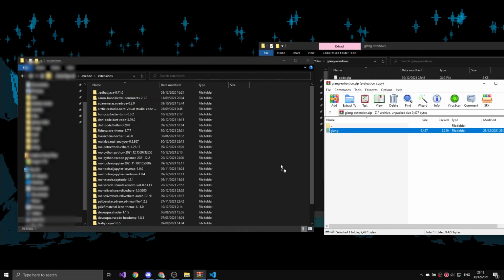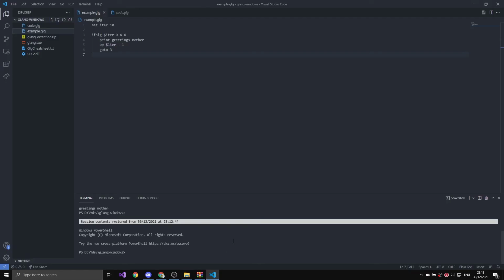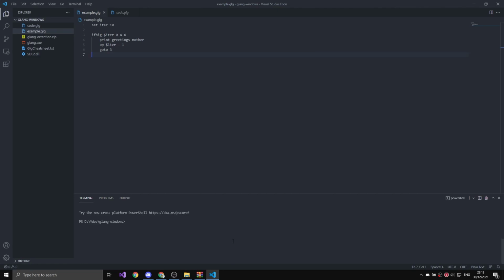Now, in case you use Visual Studio Code and want syntax highlighting, you can extract the glang.zip folder to your .vscode/extensions folder and reload Visual Studio Code and it should work. The extension is not the best, but it gets the job done.